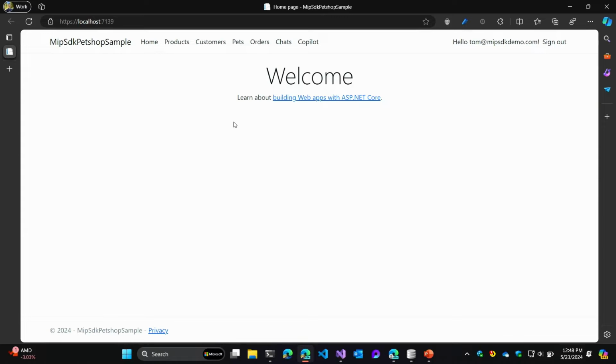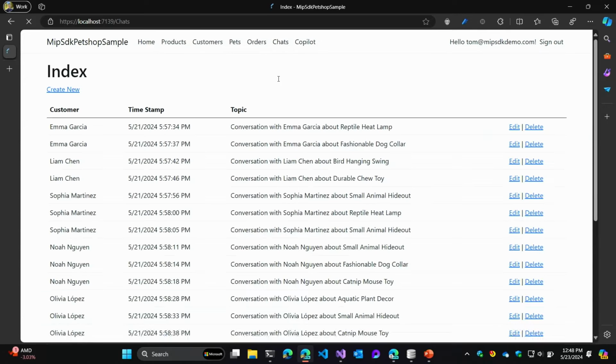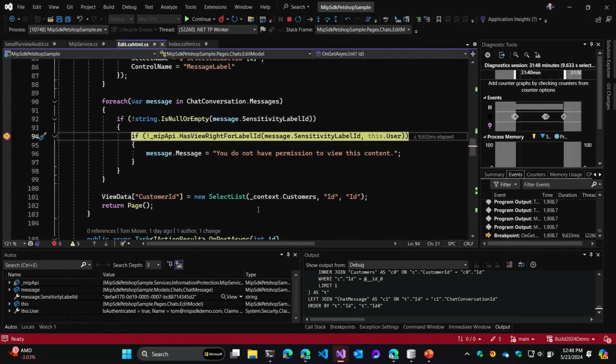So we continue on. Now we go and we look at some chats. This is the one we looked at earlier that had highly confidential information, this chat with Segni, and we've hit our first breakpoint in the application. I mentioned that we want to check that the user has rights to the data that they're trying to access based on the label ID.